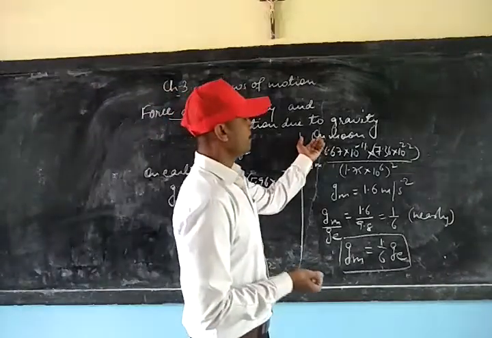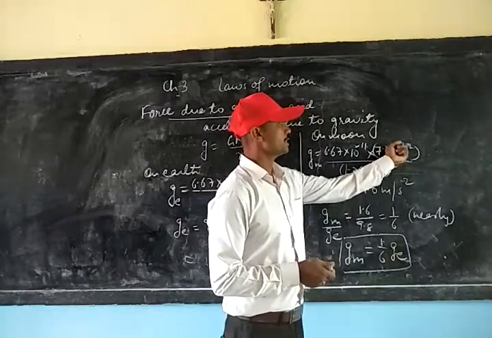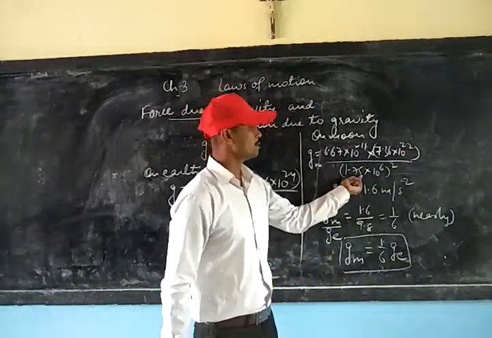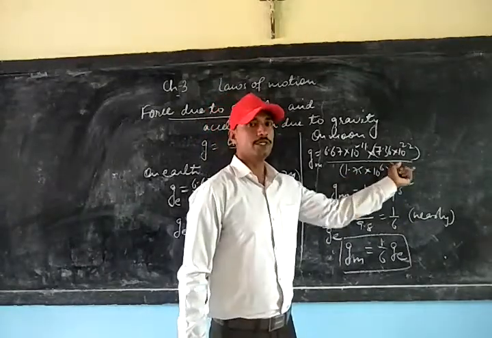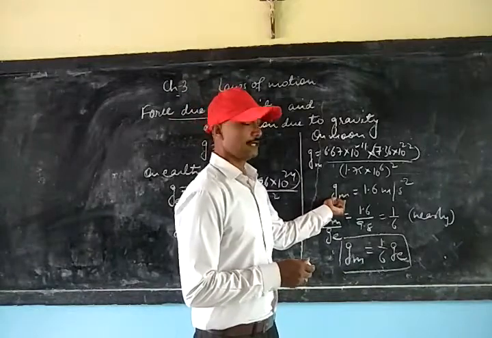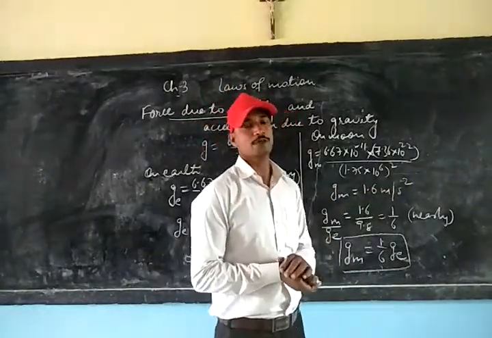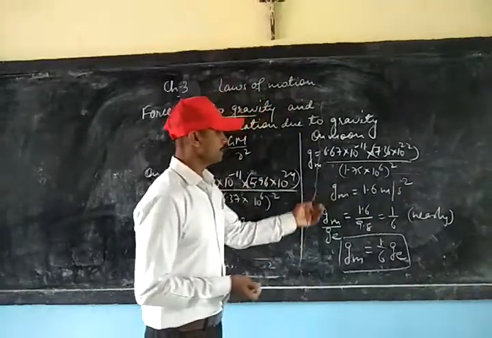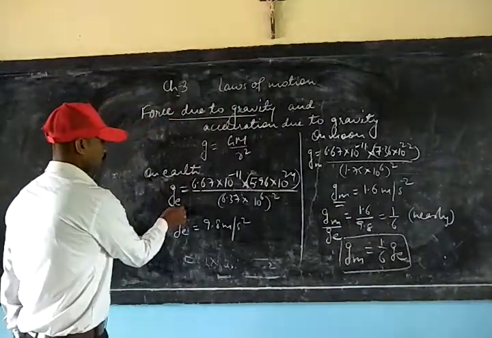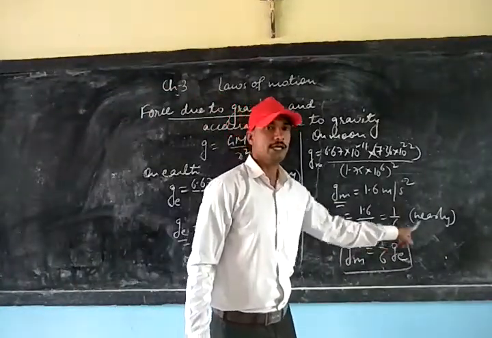But when we put the value of mass of the moon as 7.36 × 10^22 and the radius of moon as 1.75 × 10^6 square, we are getting the value of g, that is acceleration due to gravity on the moon, 1.6 meter per second square. On dividing these two, acceleration due to gravity on moon and on the earth, we are getting nearly 1/6.